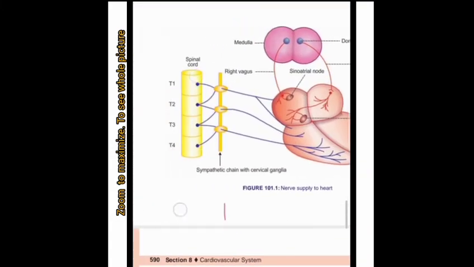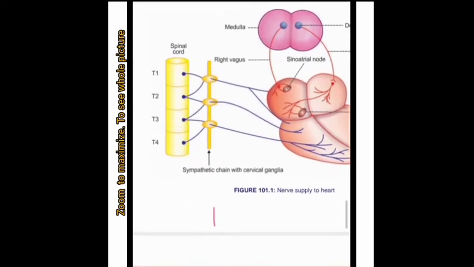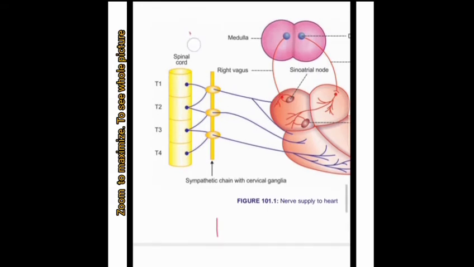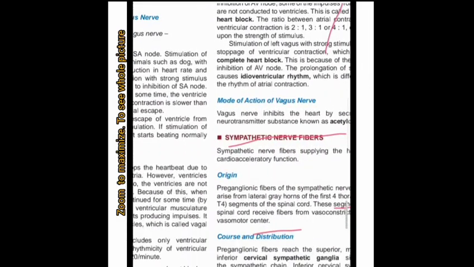This spinal segment contains nerve fibers that come from the upper part, continuing upward to the medulla oblongata, and these fibers come from the vasoconstrictor and vasomotor center. In this way we discuss the origin of the sympathetic nerve fiber.